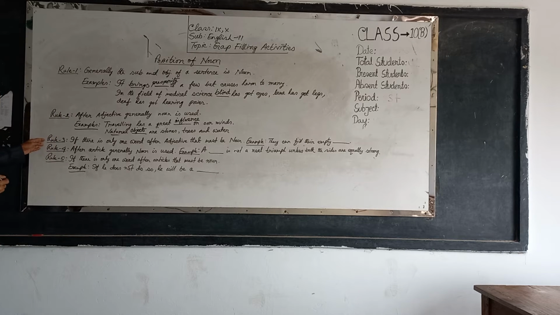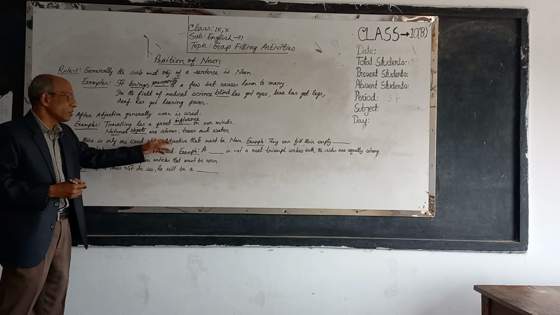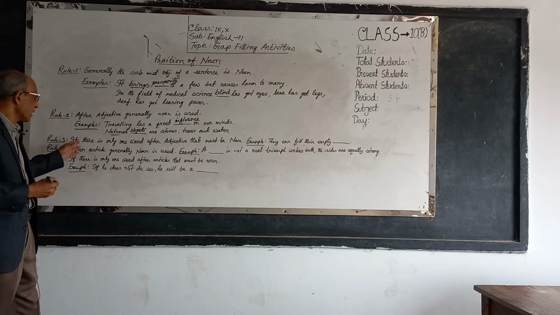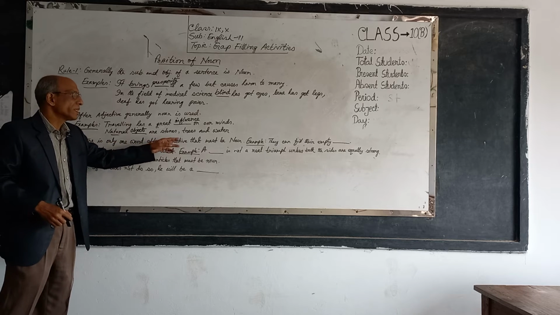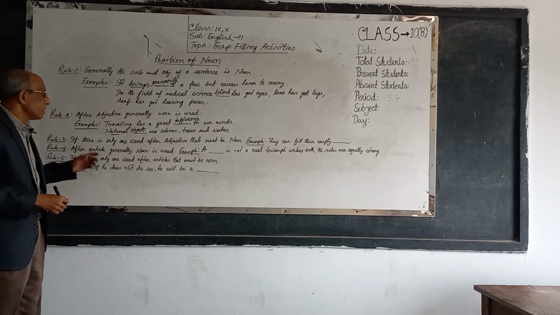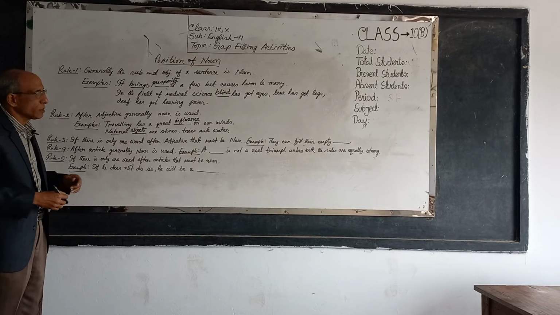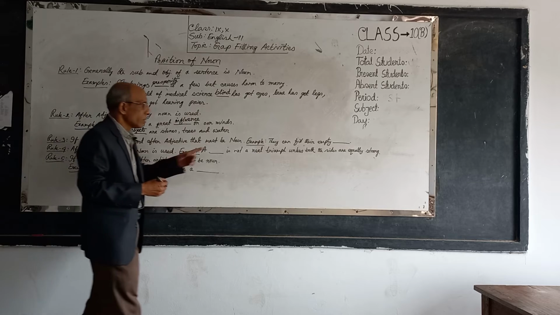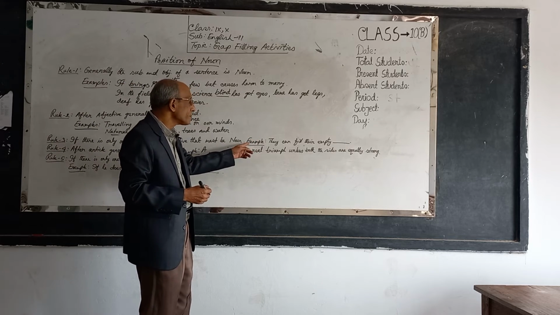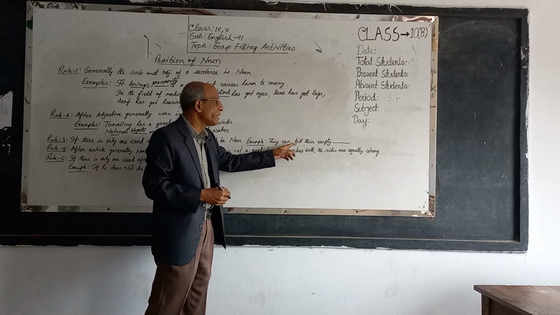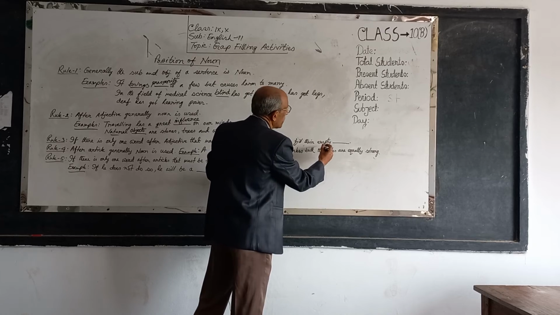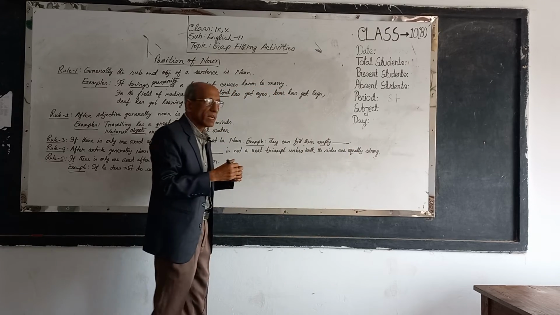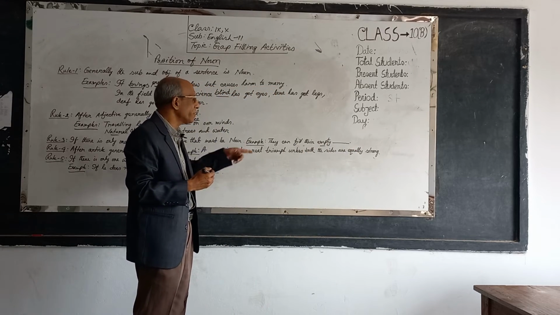Now rule number 3. If there is only one word after an adjective, that must be a noun. So if you see only one word after an adjective, that must be a noun. Look at the example: they can fill their empty dash. After empty there is only one word, one gap. So it must be a noun.